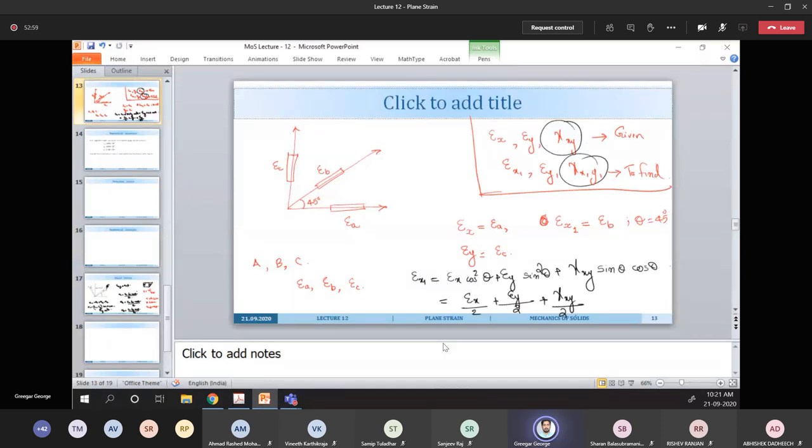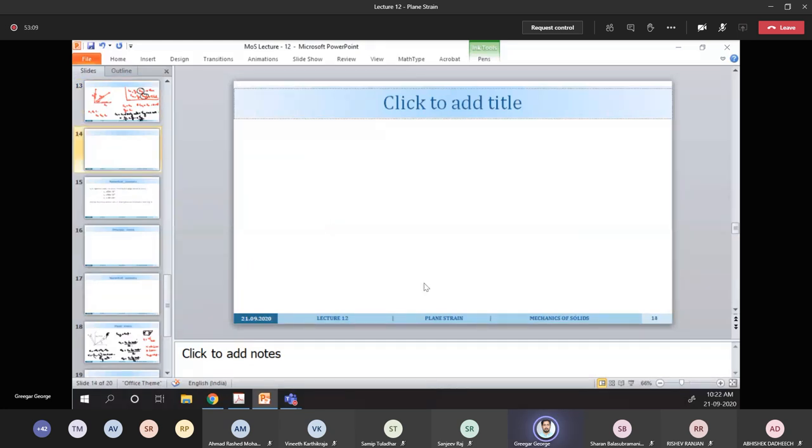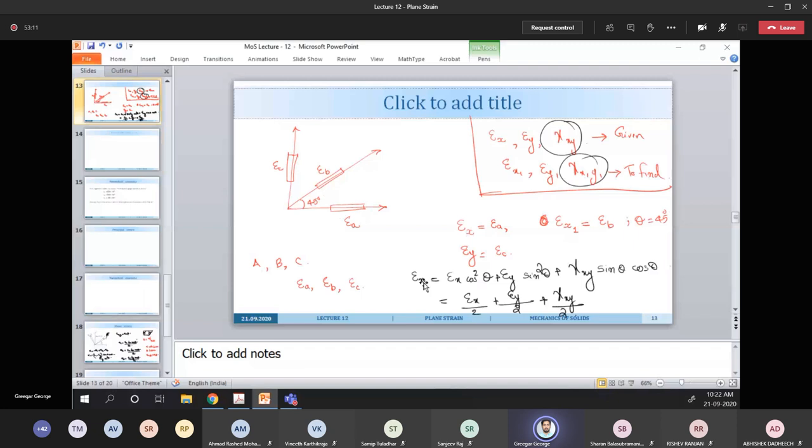So what do we have to do now? See, epsilon x1 we know. Now we find epsilon y1 by theta plus 90. Yeah, exactly, by theta plus 90. So what will you get there now?